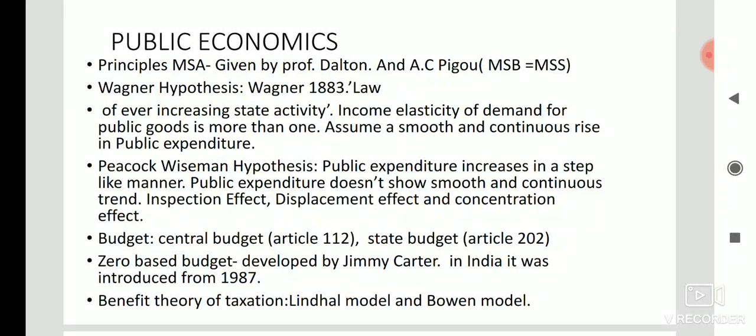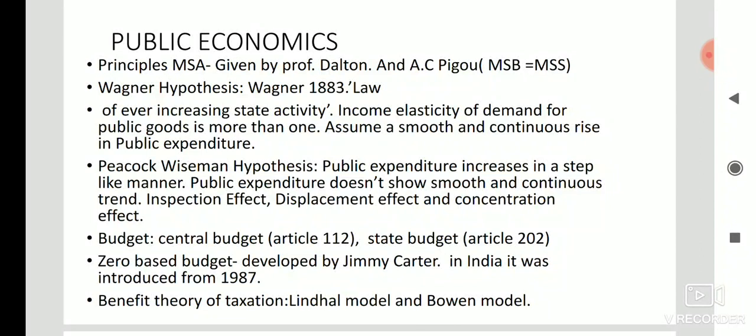According to Wagner, public expenditure can be divided into two categories: expenditure for internal and external securities, and expenditure on culture and welfare, which includes education, health, transport, banking, etc. Here the income elasticity of demand for public goods is more than 1. This is very important. That means when income increases, demand for public goods increases more than proportionately. This is a very important question.